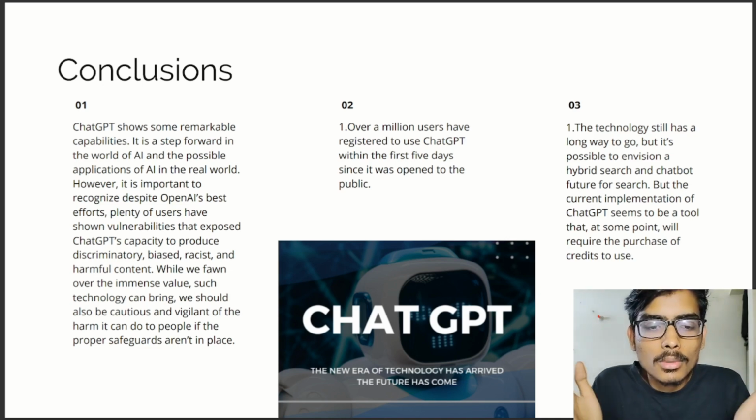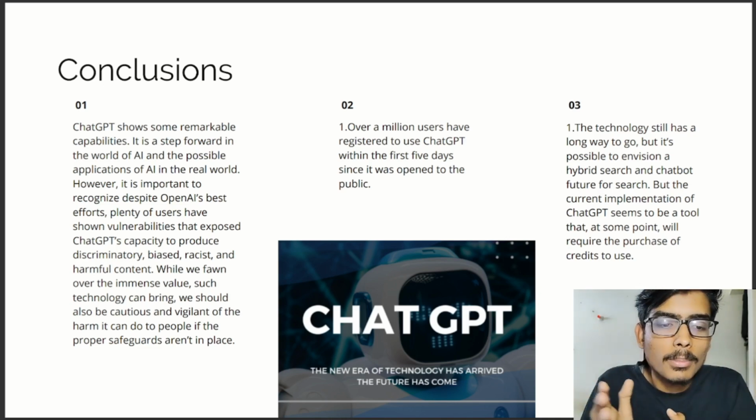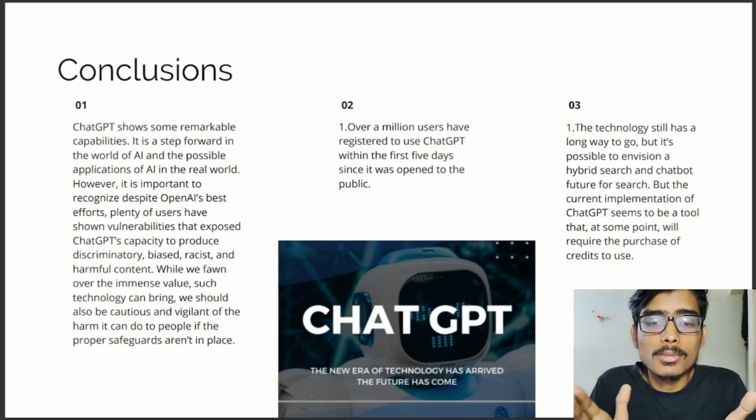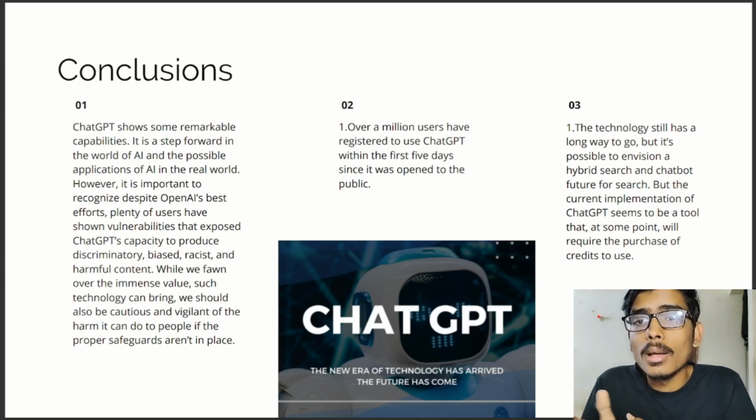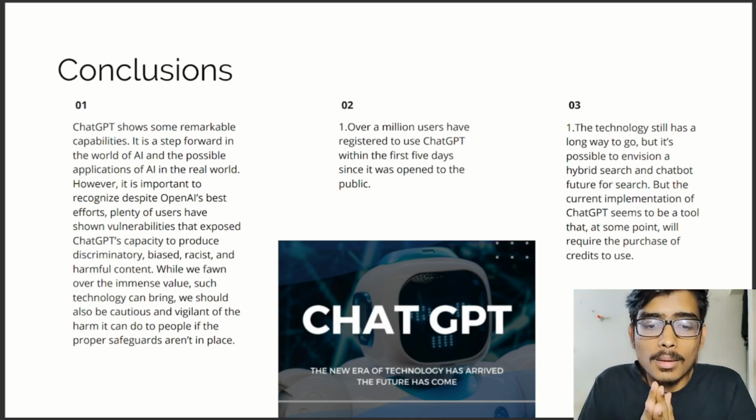However, it is important to recognize that despite OpenAI's best efforts, plenty of users have shown vulnerabilities that expose ChatGPT's capacity to produce discriminatory, biased, racist and harmful content. ChatGPT has even done that. While we fawn over the immense value such technology can bring, we should also be cautious and vigilant of the harm it can do to people if the proper safeguards aren't in place.